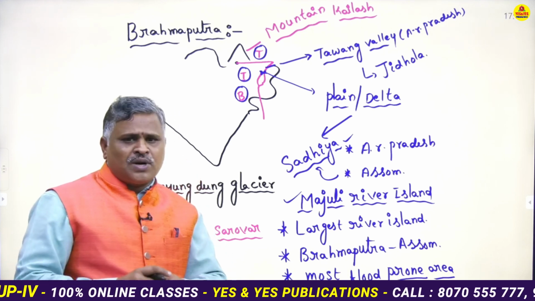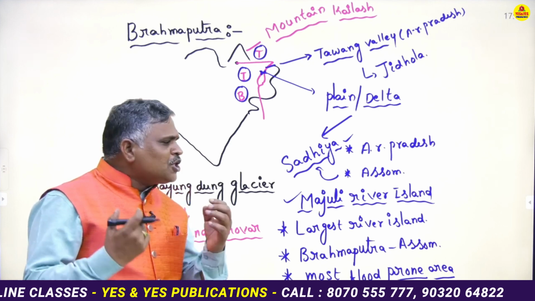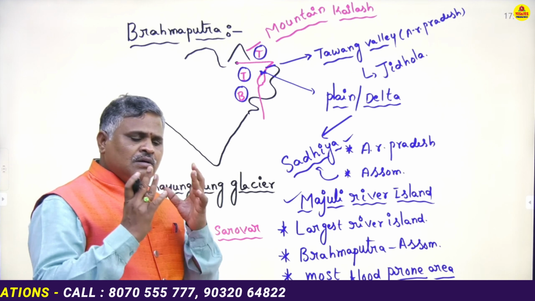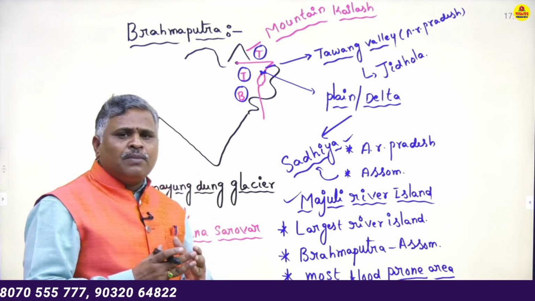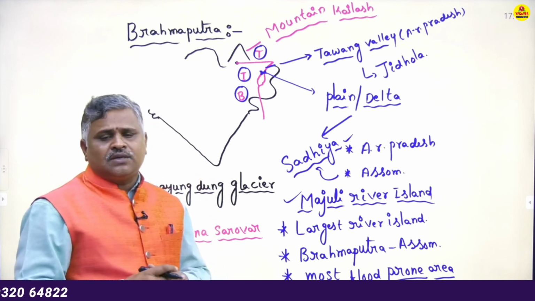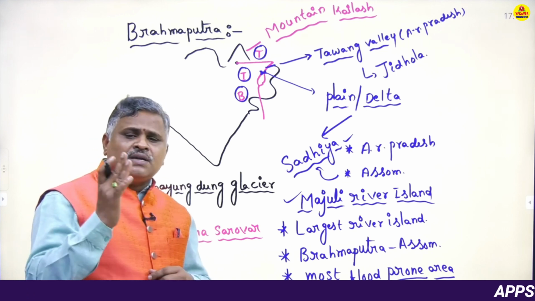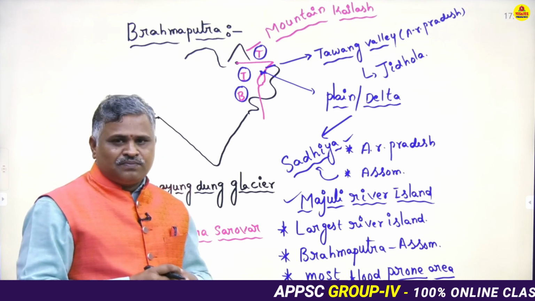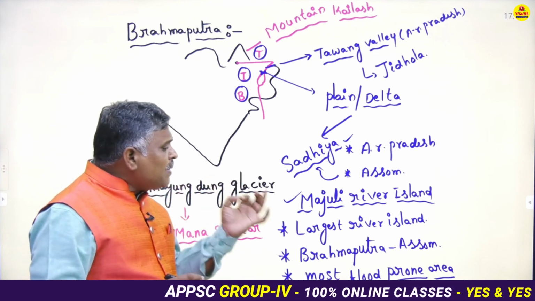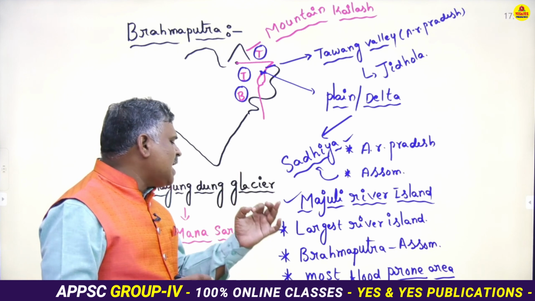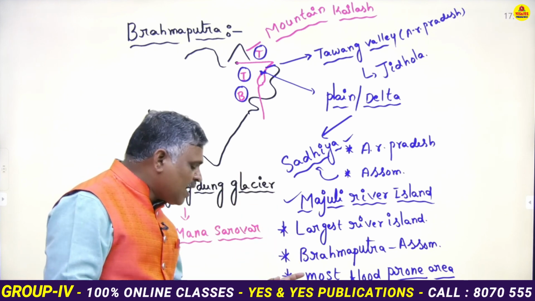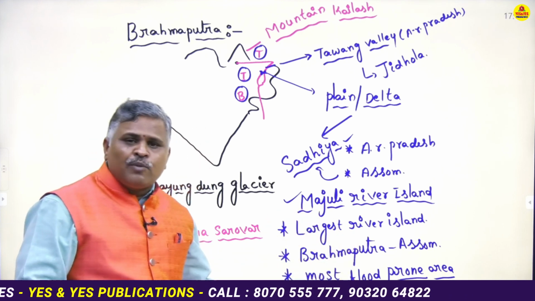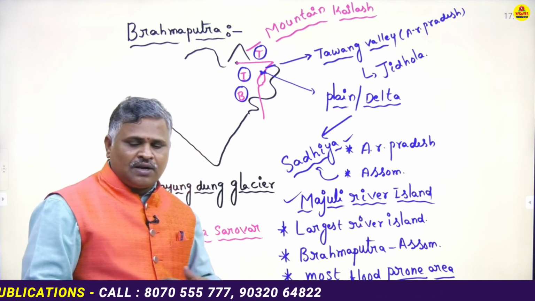Sir, by the Brahmaputra river. మీకు ఇలాంటి క్వశ్చన్స్ అడిగేది. భారతదేశంలో వరదలు అత్యధికంగా ఏ నది వల్ల? Sir, the most floods, the flash floods mostly occur by the Brahmaputra river in which of the following states? The floods mostly occur by the Brahmaputra river in the state of Assam. Sir, particularly the tremendous floods or flash floods occur in Majuli River Island. That's why it is known as the most flood prone area in the country.